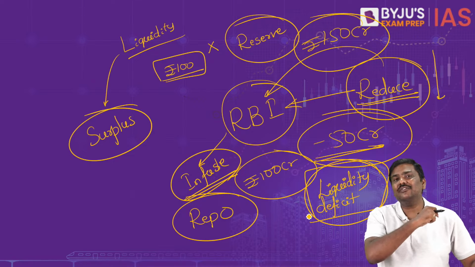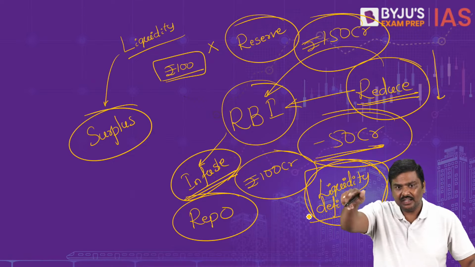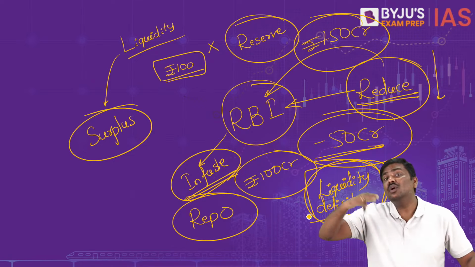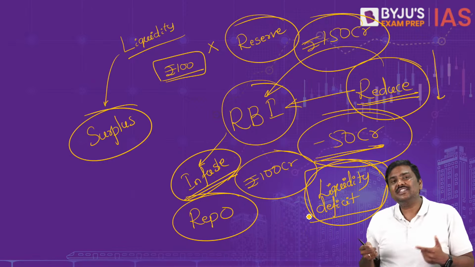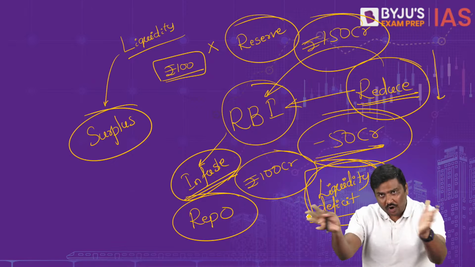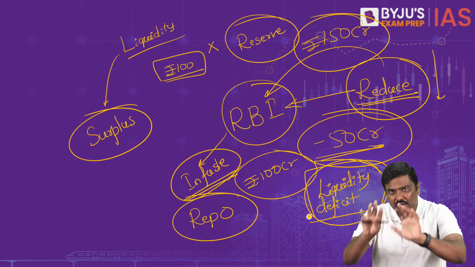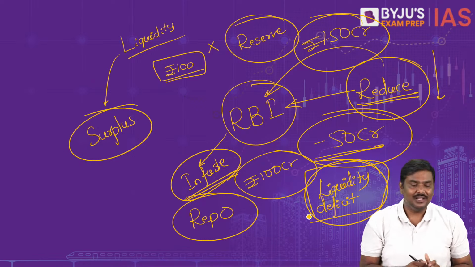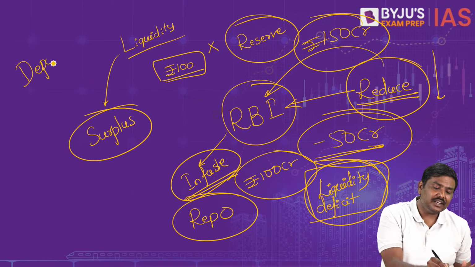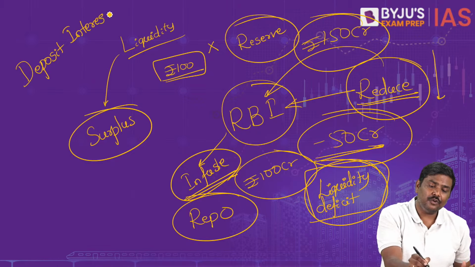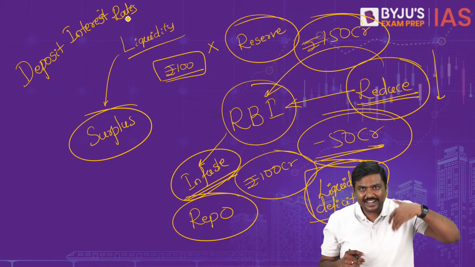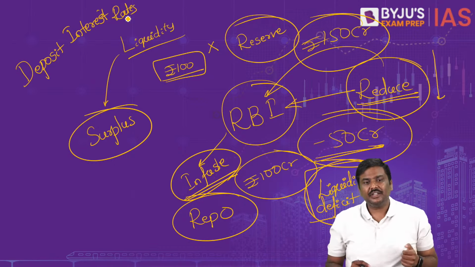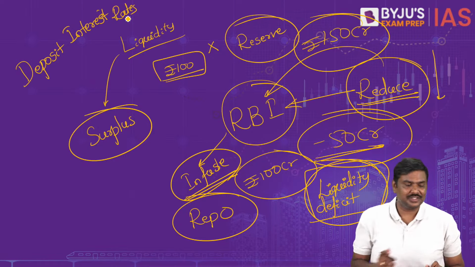Now, if there is a liquidity deficit, why is there a deficit? Second, what is the impact of it? Let me start with the latter one. If there is a liquidity deficit, you tell me what will happen. Overall in the banking sector, liquidity is lower now. Liquidity has come down. What will happen to deposit interest rates? Please be very careful. The banks are collecting deposits, and they will give you interest. What do you think will happen to deposit interest rates?